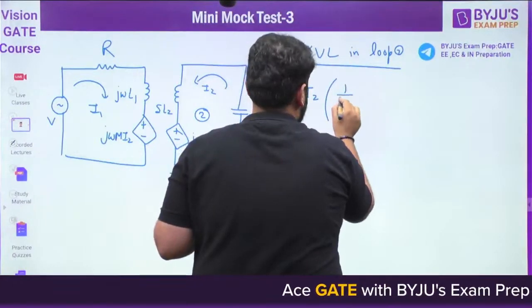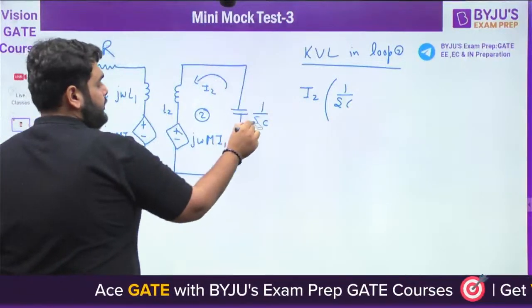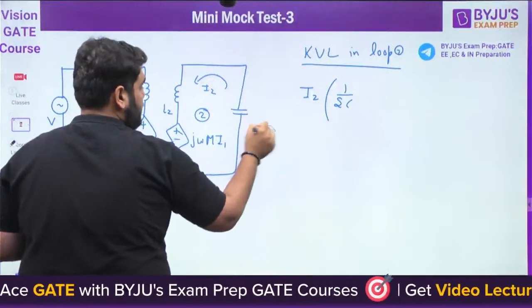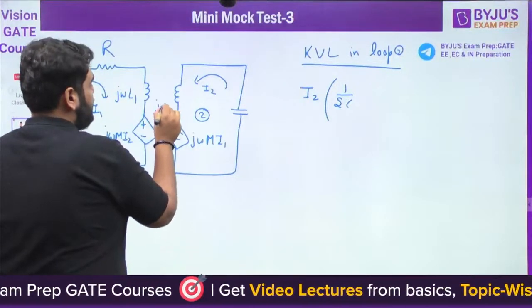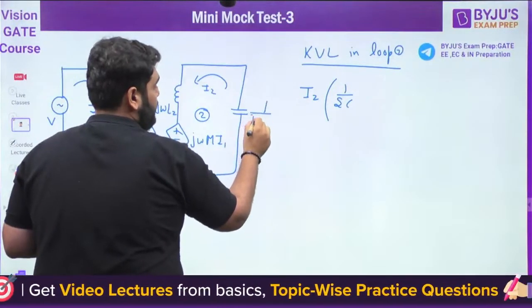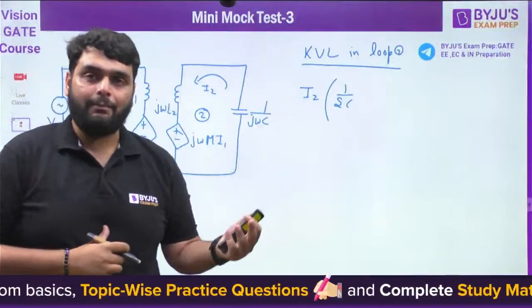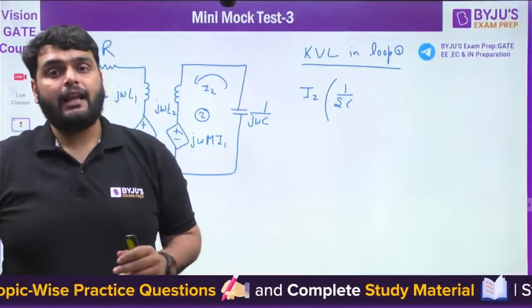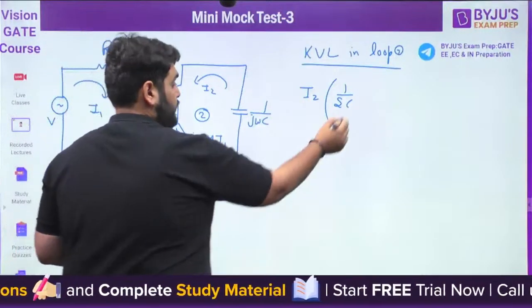Do one thing, write everything in J omega, because in the end we have to convert it. There is no need to write down in S. Also one point guys: if you want to solve it in the Laplace domain, in S domain, then in the last step you have to convert it into J omega. That is also the point.